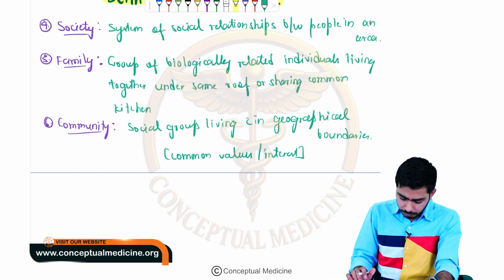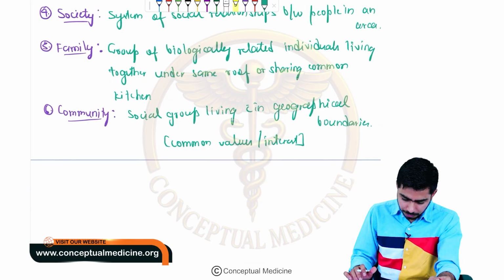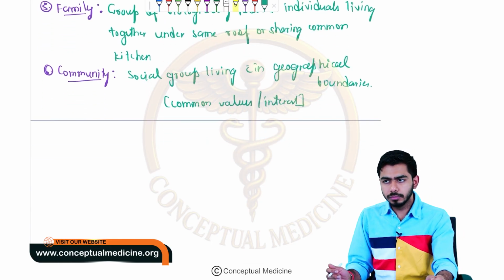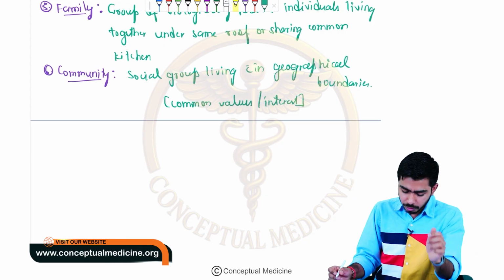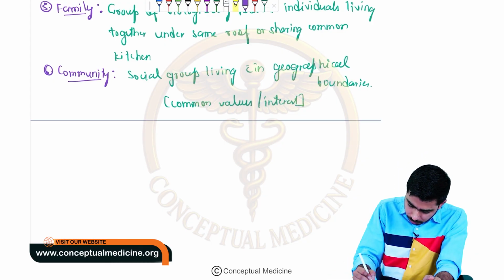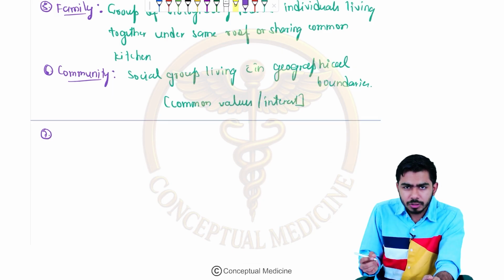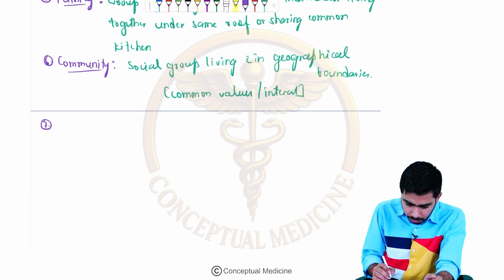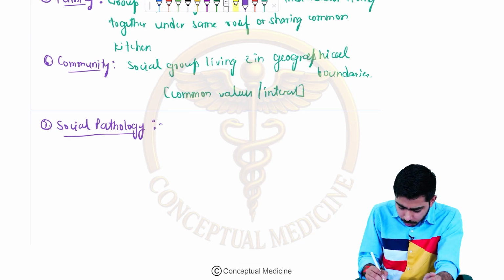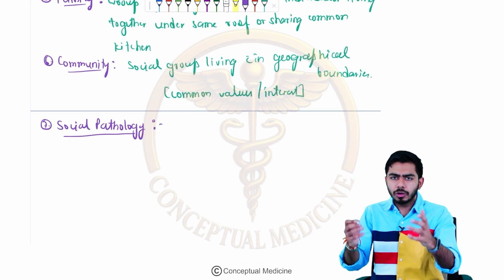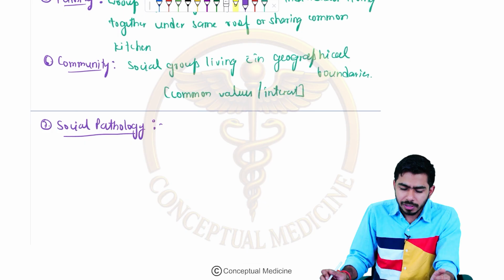Okay guys, now we shall be talking about some more terms, like what is social pathology. I have talked about social psychology already, which was a part of behavioral science. Now I'm talking about one more term, that is the seventh one I'm writing. I'm just numbering them so that it will be convenient for you to remember how many terms we have talked about. Social pathology. These are the common terms which we use at the level of society, at the level of community, at the level of social well-being.